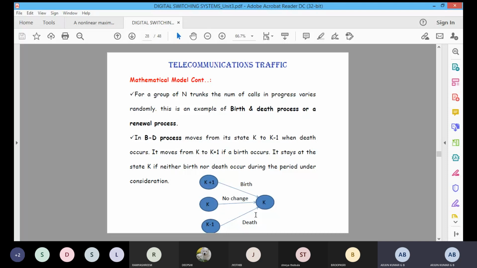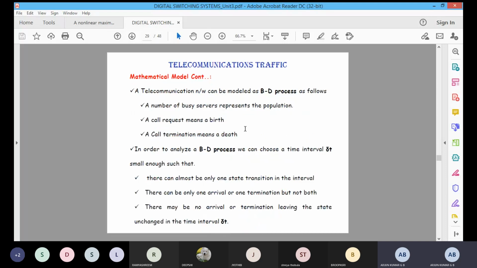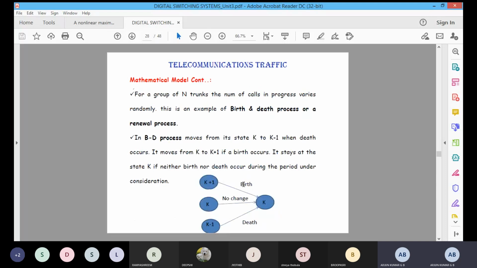Suppose there is no call in the particular time, then K will remain in the same state only. That's why there is no change. You can observe here: birth is nothing but a call request, and death is nothing but call termination.